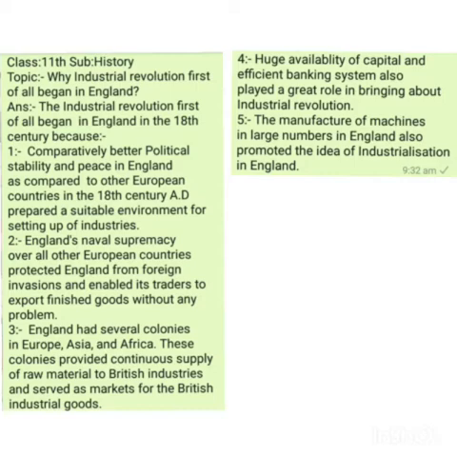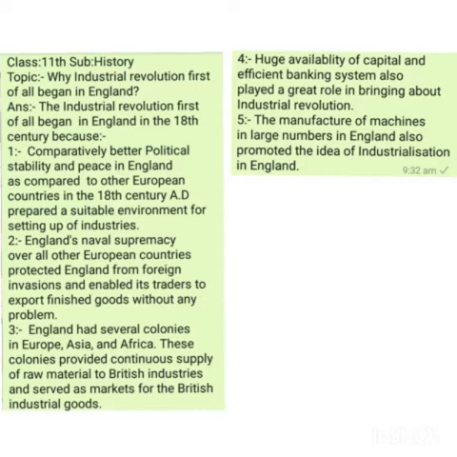The important reasons behind this fact were: number one, there was political stability and peace prevalent in England during the 18th century. No doubt, during this period, England was also involved in war with France from 1793 to 1815 AD.